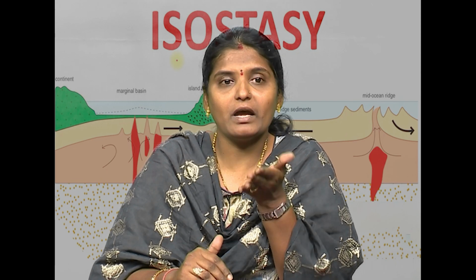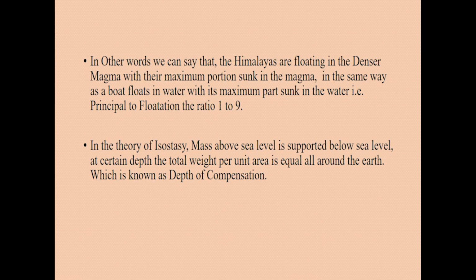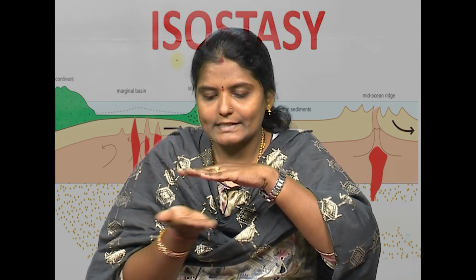In other words, we can say that the Himalayas float in the denser magma with a portion sunk in it, in the same way that a boat floats in water with most of its part sunk in the water. That is the principle of flotation, and the ratio is 1:9. In the theory of isostasy, the mass above sea level is supported by the mass below sea level at a certain depth. The total weight per unit area is equal all around the earth, which is known as the depth of compensation.